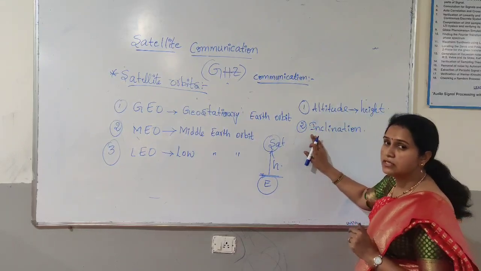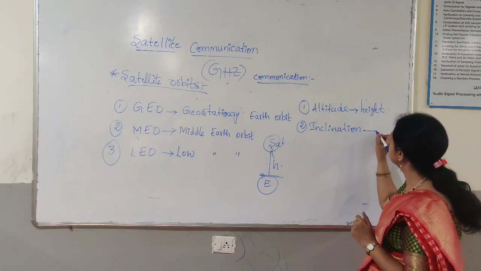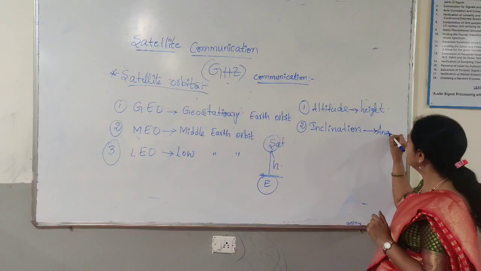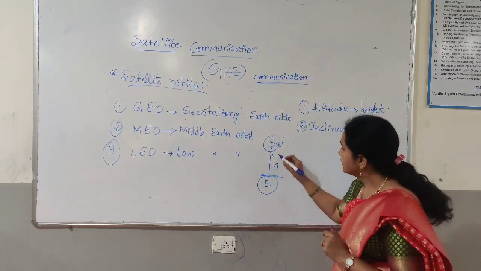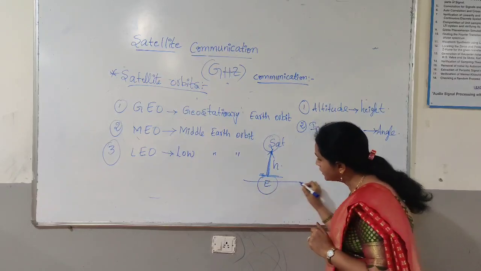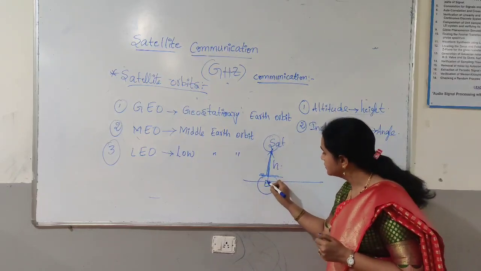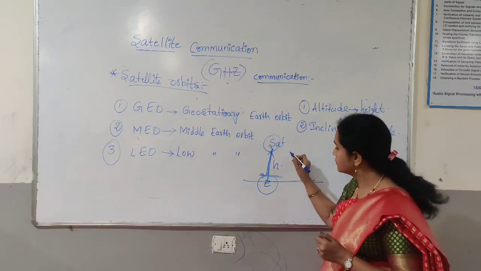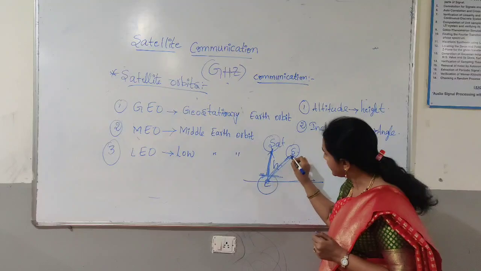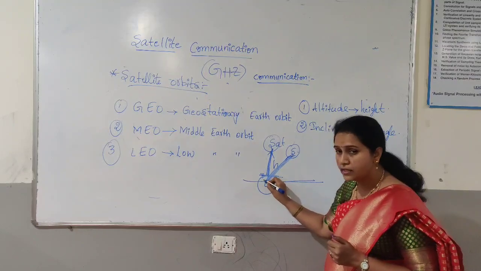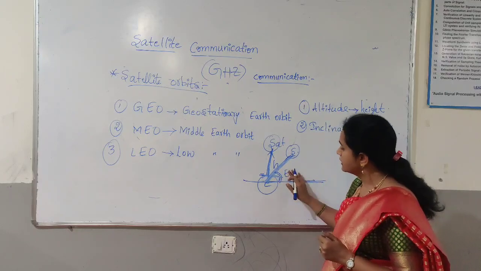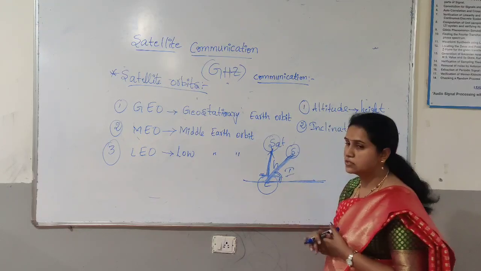And the second one is inclination, which we need to consider for categorizing the orbits. Inclination simply means the angle between the orbital plane and the equator of the earth. For suppose the satellite is here, the angle between this orbital plane and the equator of the earth is called the inclination, or simply the angle.